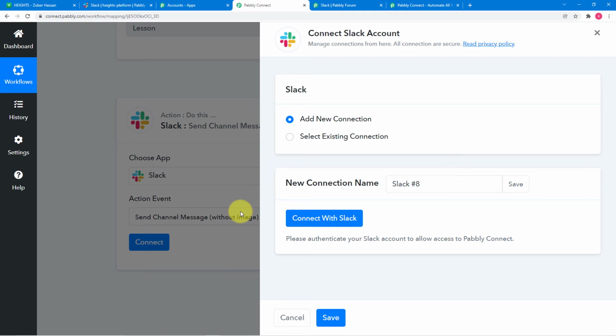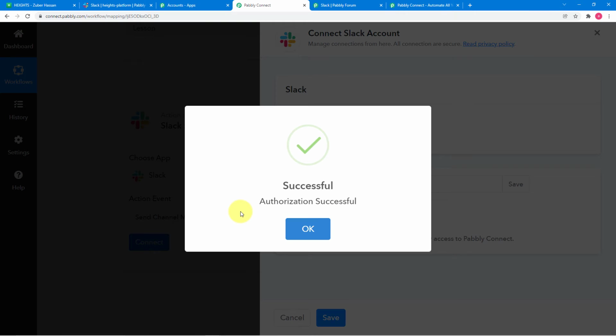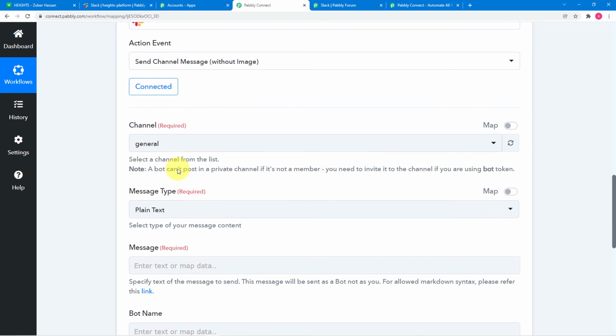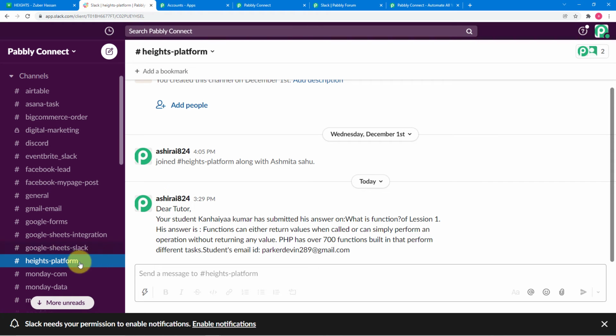And you will see that we are going to connect. Okay, so authorization is successful and we are connected with Slack channel as well. Now it is asking for the channel's name. So in Slack, let me show you. I have this channel, text channel, Heights platform, and all these channels I have. So I'm going to select this channel from Pabbly Connect.